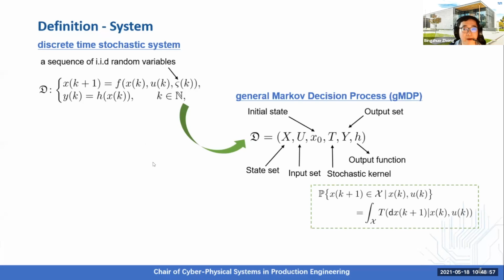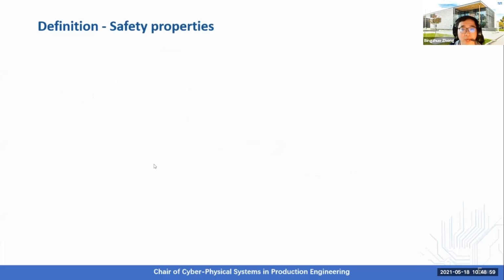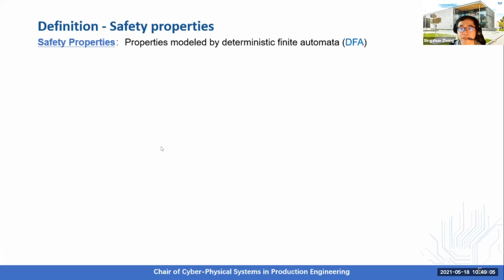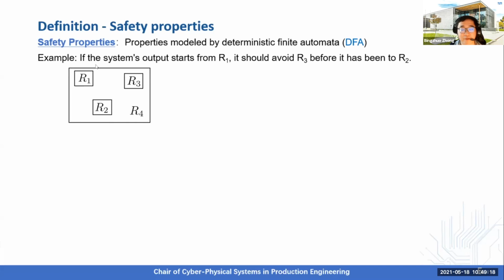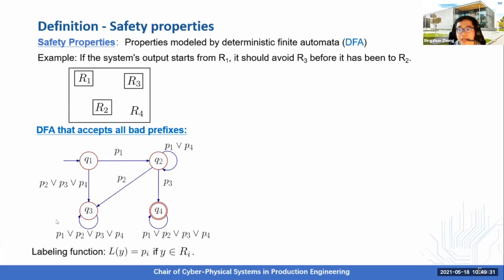Next, I talk about what kind of safety property we are interested in when designing the safety advisor and supervisor. Here we focus on properties that can be modeled by deterministic finite automata. Some of you may not be so familiar with this kind of finite automata, so here is an example. Consider the following safety property: if the system starts from region R1, it should avoid R3 before it has been in R2. This safety property can be modeled by the following DFA along with a labeling function like this.